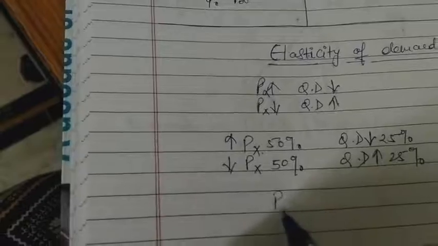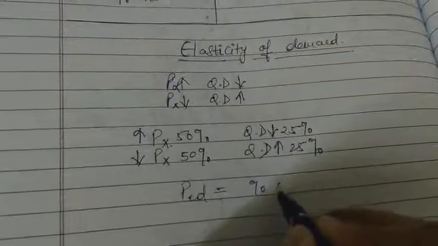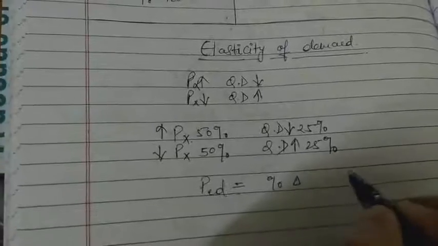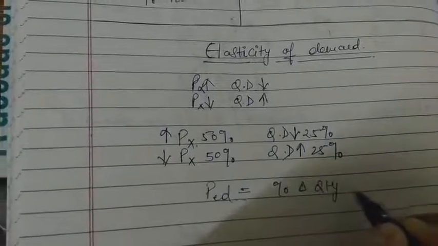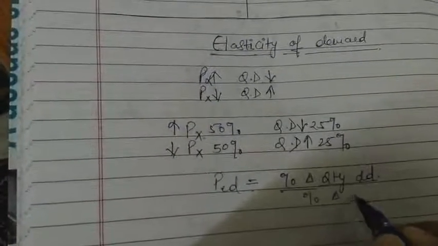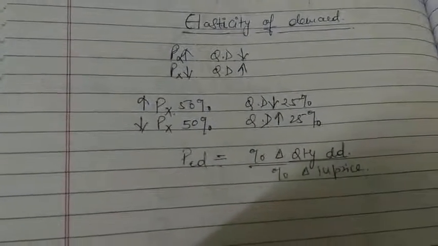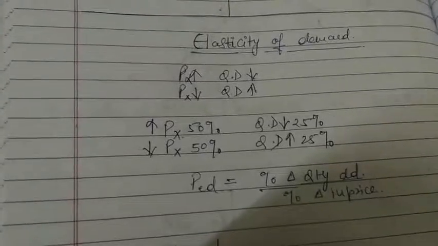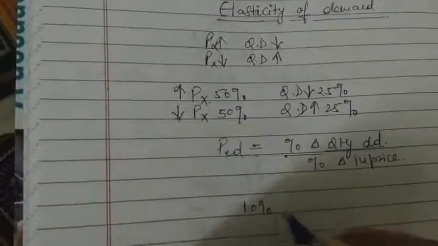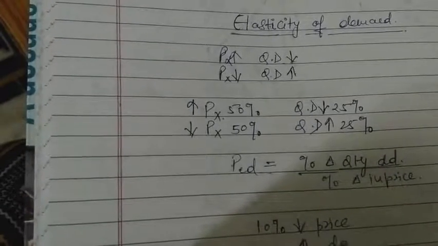So what is price elasticity of demand? It is written like this: price elasticity of demand is equal to percentage change (delta is the symbol of change) in quantity demanded upon percentage change in price. Suppose, for example, due to a 10% fall in price, demand is increased by 30%.